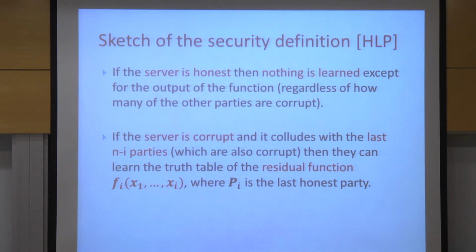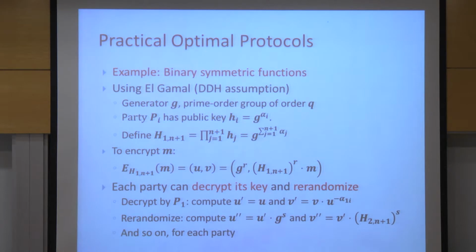So basically, suppose the 5 last parties are corrupt, they can run the protocol with all 32 options for the inputs if the inputs are binary and see what the result is. So basically, they can learn the truth table for the residual function that is waiting for the inputs. This is something that we cannot prevent in this model, but we don't want to reveal anything more than that. So suppose the server controls the last 5 parties, and there are some parties that he doesn't control, say 100 parties over here. This doesn't matter. The only thing that matters is the last parties that the server controls after the last honest party. Hope this will become clear soon.